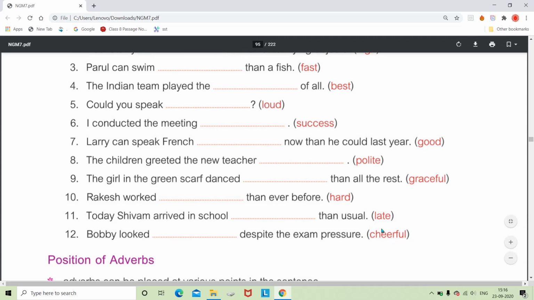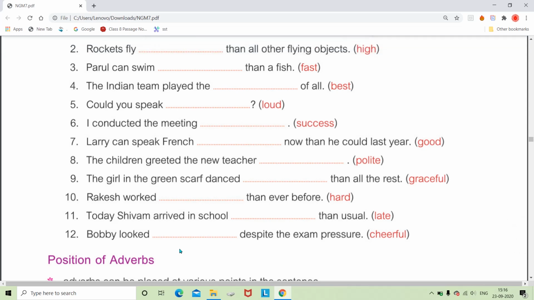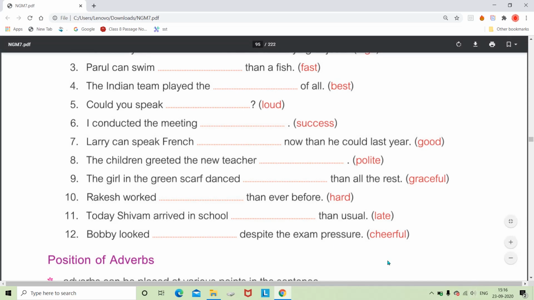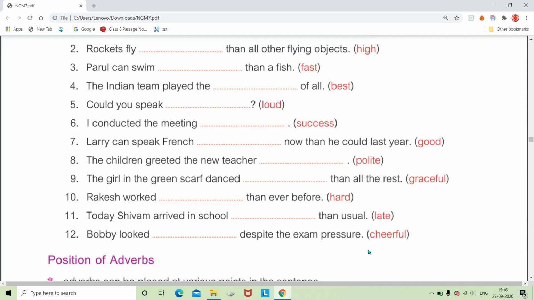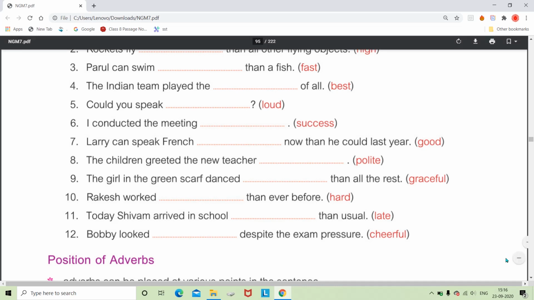Okay, but here they have just given it as cheerful, so we don't have any choice. We will just use it as an adjective but not an adverb, because how did Bobby look? So cheerful. Okay, so cheerful remains cheerful. Even though we use it as an adverb, it will remain the same. No addition would be done, no suffixes would be added at the end.